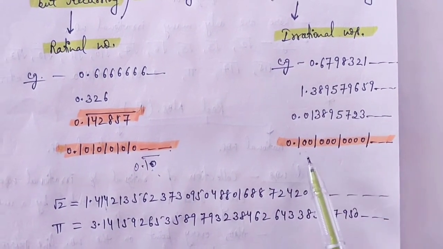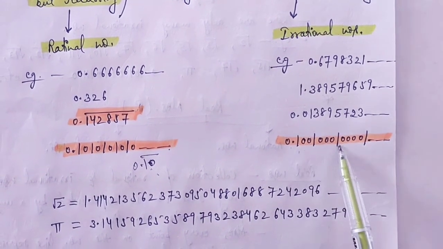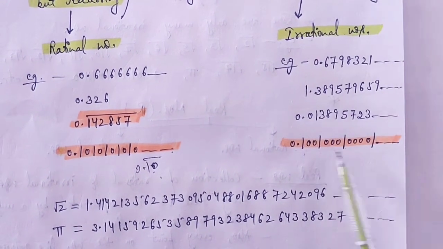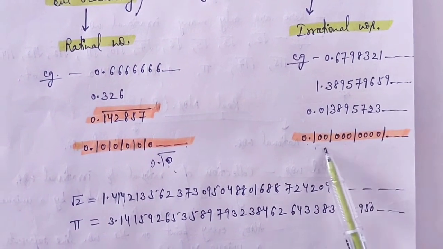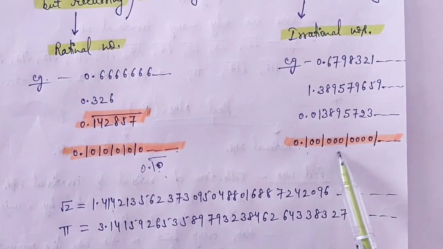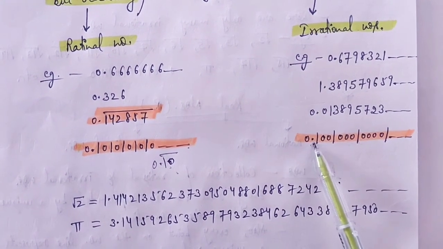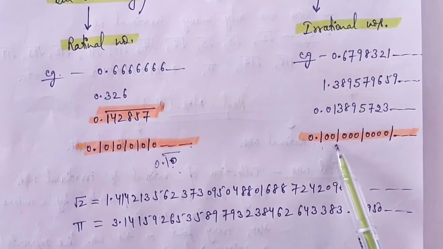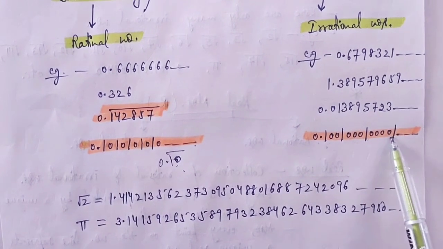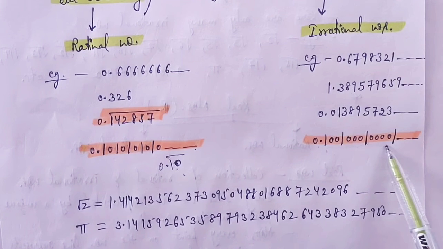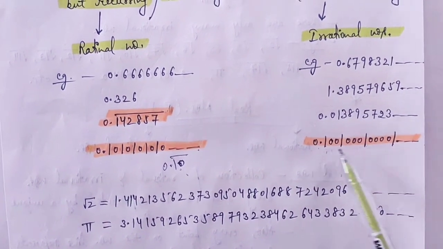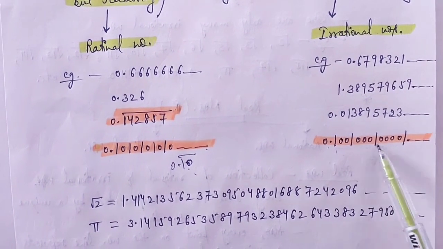In the irrational number, the digits are 1 and 0, but these are non-terminating and non-recurring. They are not repeating, they are not following a pattern. For example, 1 and 2 times 0, then 1 and 3 times 0, 1 and 4 times 0, 1 and 5 times 0, and so on. So it is not following a pattern. Don't think that 1 and 0 are repeating itself.